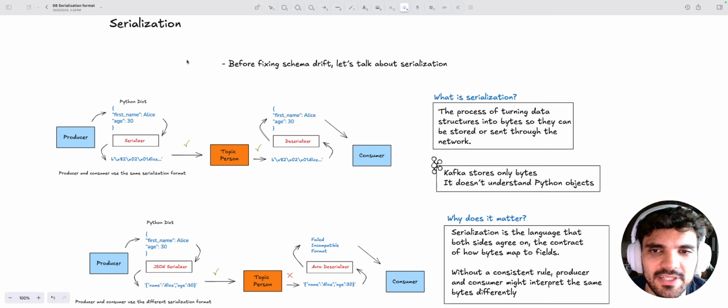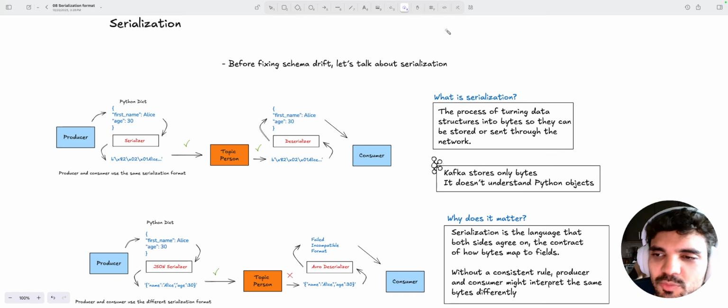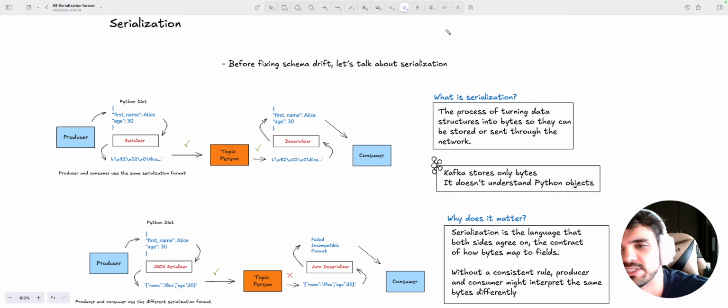Okay, so we've seen the problem with the schema drift, but before fixing this problem, let's talk a little bit more about serialization. You probably saw we implemented this in code. Let's see what it's all about. Serialization is nothing more than the process of turning data structures into bytes so they can be stored or sent through the network. I've been telling you guys repeatedly that Kafka stores only bytes.